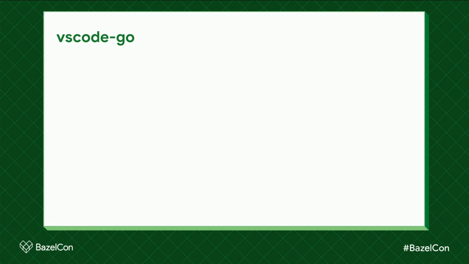Let's take our last step up the stack to the Go extension for VS Code. This is a pretty small one, so I'm just going to share some quick facts. There are a lot of editors that use GoPlease, but I'm going to pick on VS Code in particular because it's the most popular. IntelliJ and GoLand are also a very close second, but they have their own implementation of everything. It's all written in Java. I don't know anything about it. Vim is the next most popular, and then Emacs and a long tail of others.